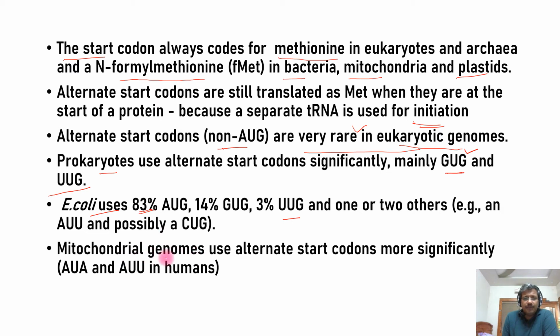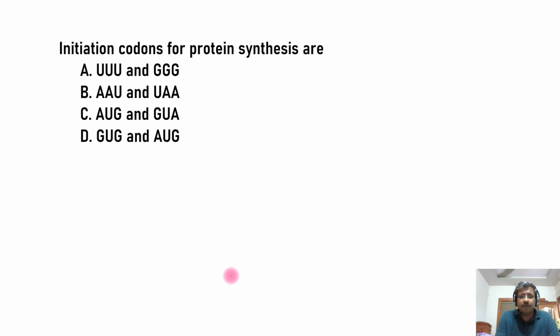Now the mitochondrial genomes. We have to focus on that too. Some additional alternate start codons are more significantly used. What are they? AUA and AUU in human mitochondria. Keep in mind, AUA and AUU are additional non-AUG initiation codons present in human mitochondria. So these are the main points that we have discussed in this lesson so far. Now let us go back to the questions and find answers for them. So the first question.